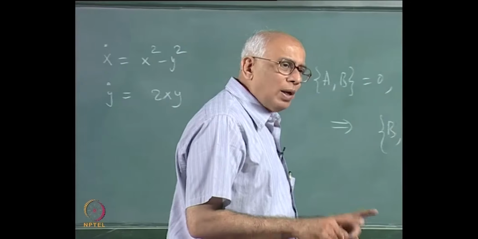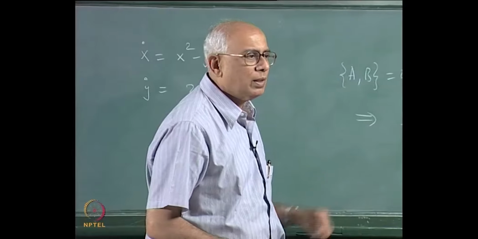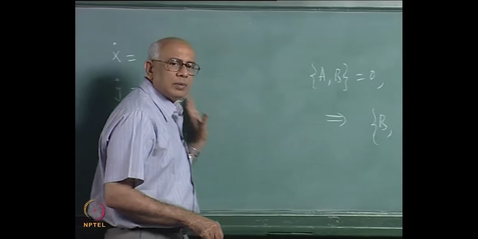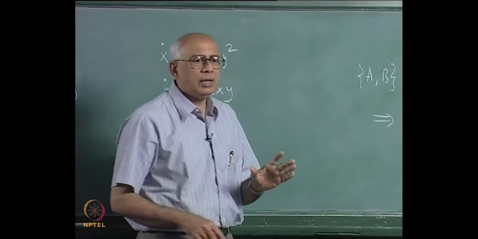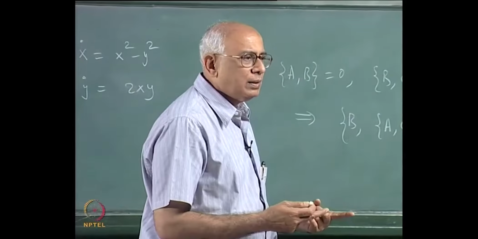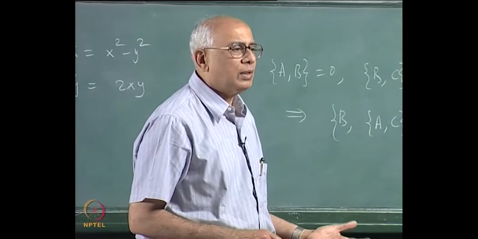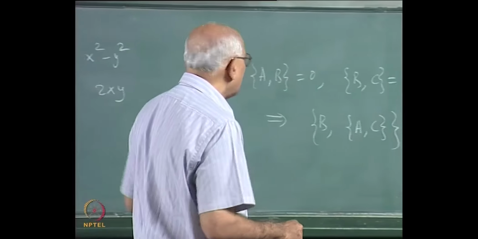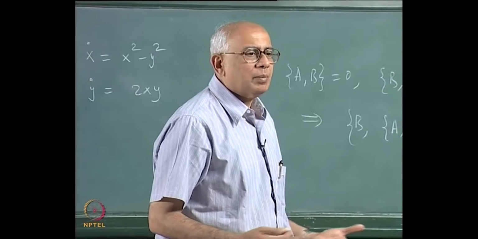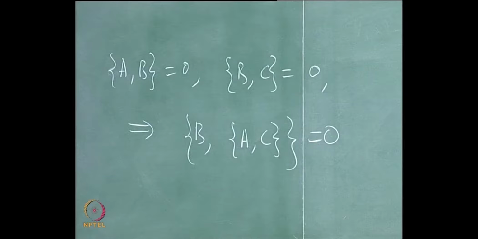However, if you have 1 degree of freedom systems and they are Hamiltonian systems, for example a single 1 degree of freedom Hamiltonian system, then you know that the Hamiltonian in an autonomous case is the only functionally independent constant of the motion in the problem, so anything else which you find which is also a constant of the motion would necessarily have to be a function of the Hamiltonian. And then of course if A is the Hamiltonian, B and C are functions of the Hamiltonian, then all the Poisson brackets of these quantities with the Hamiltonian vanish, but that is not true in general. In general this is all that you can assert.